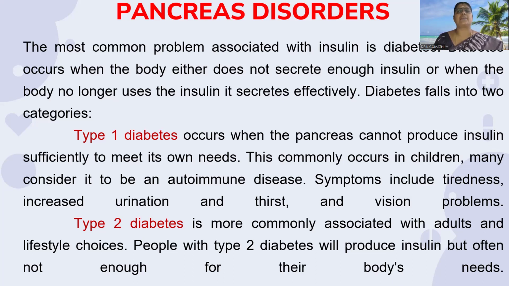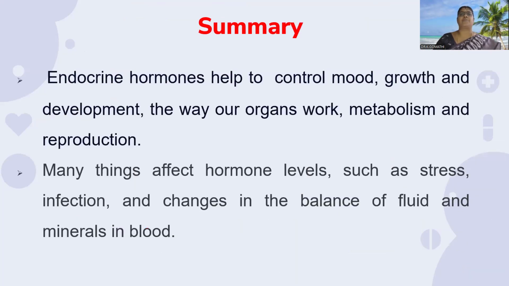This commonly occurs in children. Many consider it to be an autoimmune disease. Symptoms include tiredness, increased urination and thirst, and vision problems. Type 2 diabetes is more commonly associated with adults and lifestyle changes. People with type 2 diabetes will produce insulin, but often not enough for their body's needs.